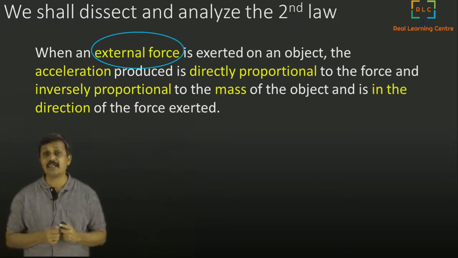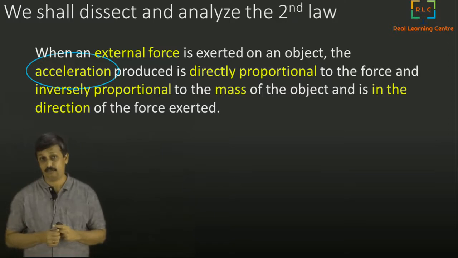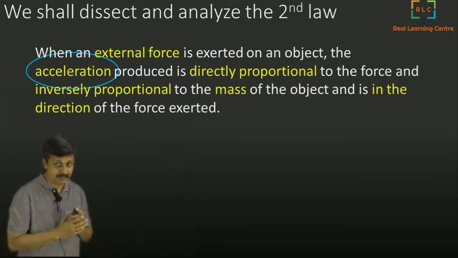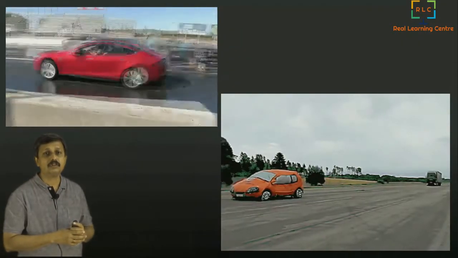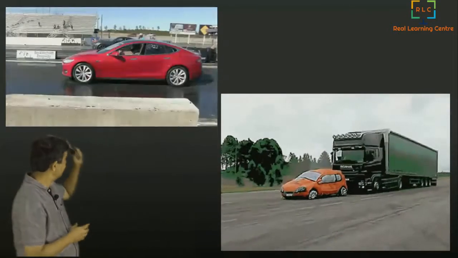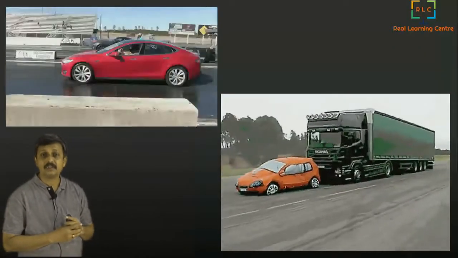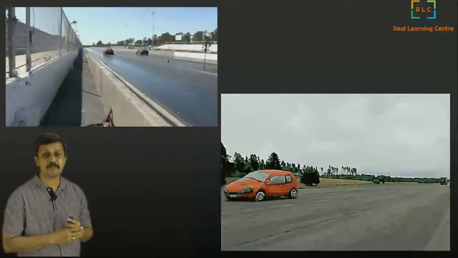Now we understood what external force is to some extent. So now we will try to understand the meaning of acceleration. That is something that we think we know. Let us see whether we know it well enough. Now keep watching here. In the first clip on the top, you can see two cars getting accelerated. That means they are increasing their speed.